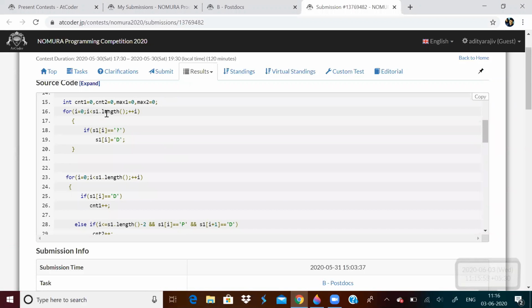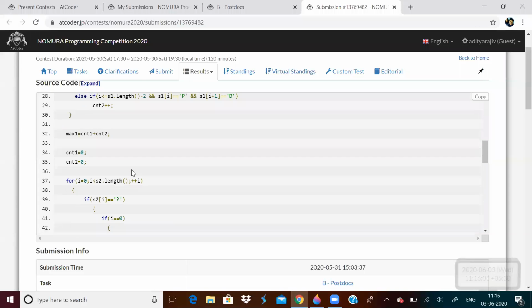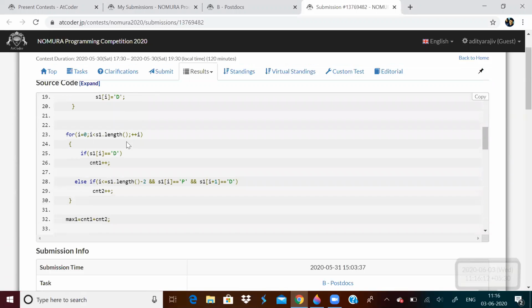Now in the first string S1, wherever I find a question mark, I'll replace it with D, and I will count the postdoctoral and doctoral quotient.